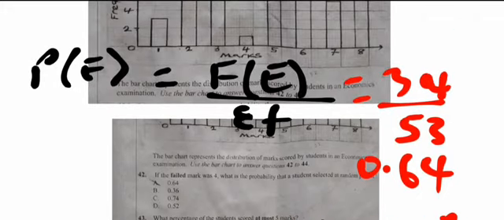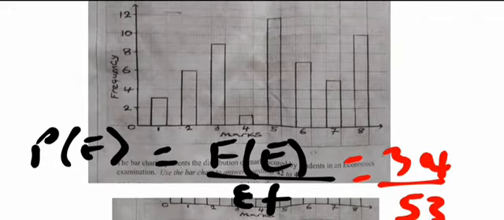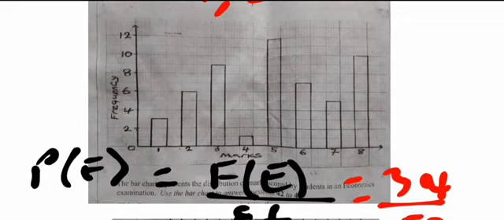And number 44 says, how many students score at least 3 marks? At least 3 marks here means that 3 marks and above. And what they just asked us is, how many students score at least 3 marks? So we now add from 3 marks upward.